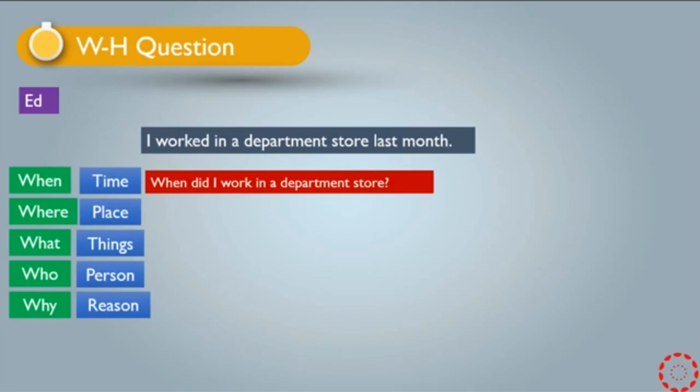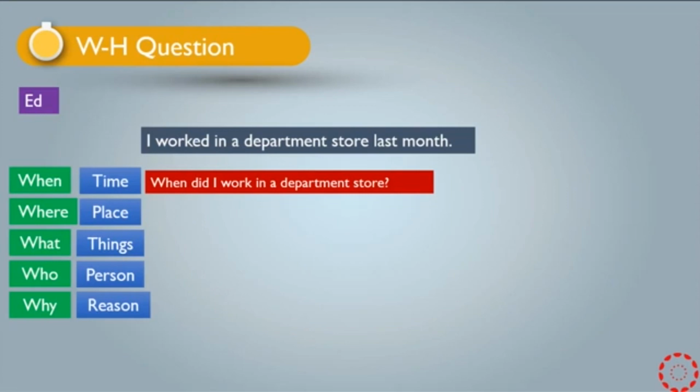Why did I use did? Because here I have -ed. I don't have was and were. Whenever we have -ed, in the question form we have to use did. When did I work in a department store? I have to remove last month because I'm talking about time.